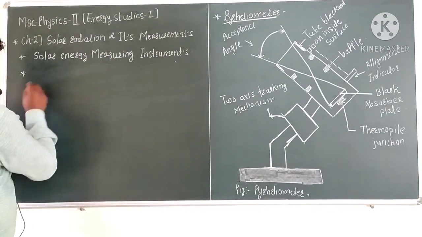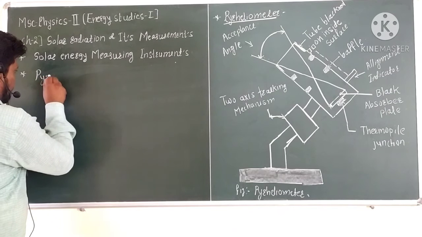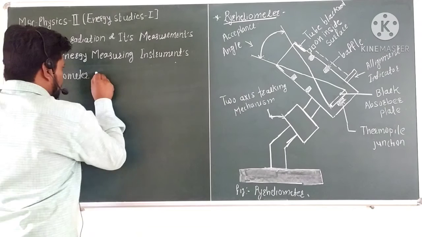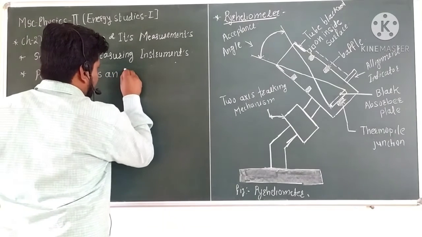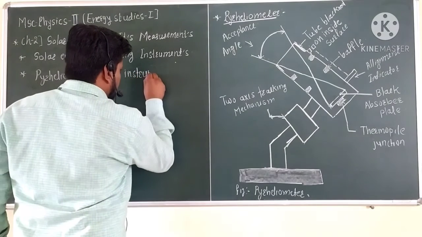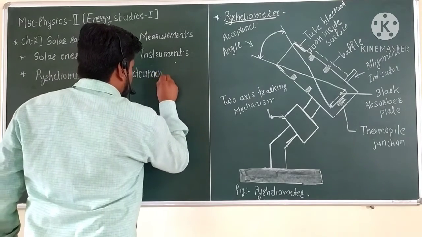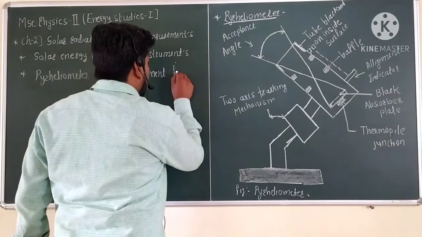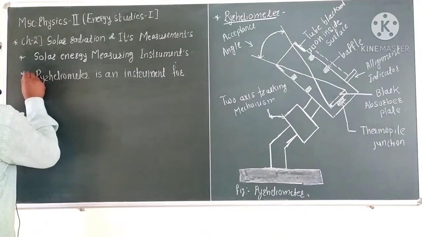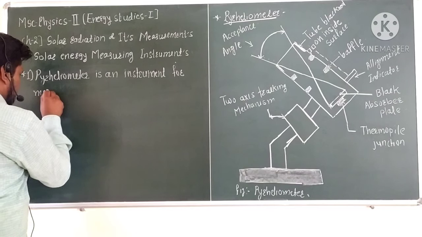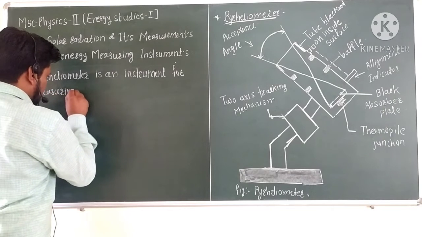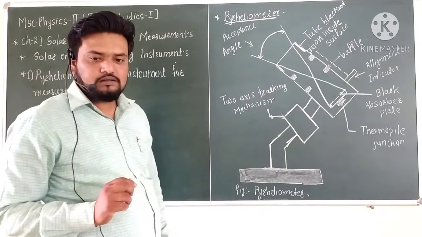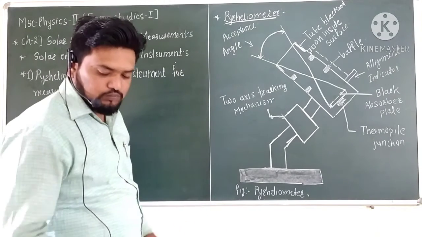So first of all, see that pyroheliometer is an instrument for measuring the intensity of the direct solar radiation.